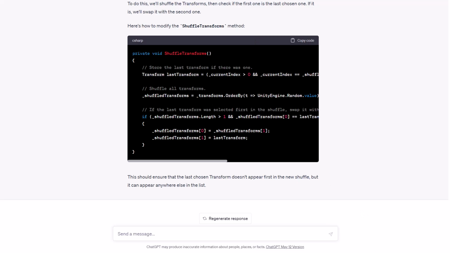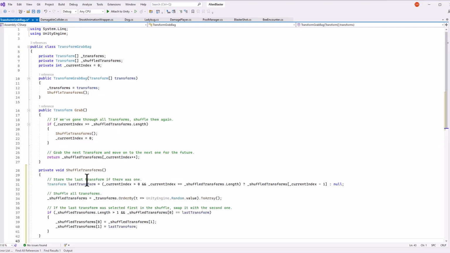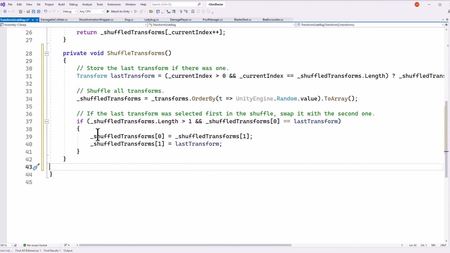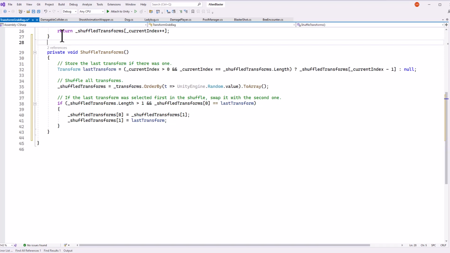So this should do it. We'll copy that code, go back into here and take our shuffle transforms, and paste in that new shuffle transforms method. Let's zoom it in just a little bit so you can see the entire thing. Add in a space here, and we'll just reevaluate it one more time. So it's going to order all of the transforms randomly using a link statement. It's not the best for allocations, but it doesn't matter because it's once per loop on our encounter. It's not something we're going to need to worry about performance-wise. We could always optimize it if it becomes an issue. And then we're going to look to see if the last transform was put at the beginning. If so, then we just move it down to the next spot so that we don't go back to the same spot.